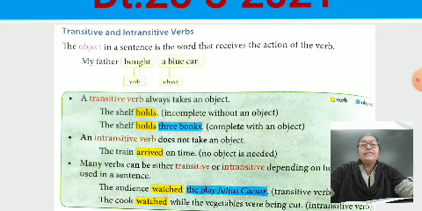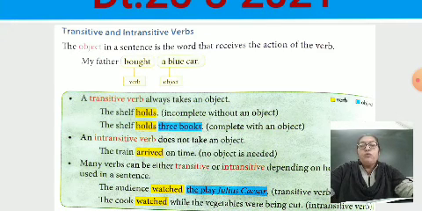An intransitive verb does not take an object. The train arrived. We understood its sense, its meaning. The train arrived on time. No object is needed. Many verbs can be either transitive or intransitive depending on how they are used in a sentence.